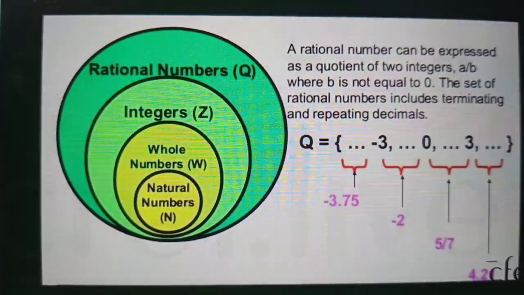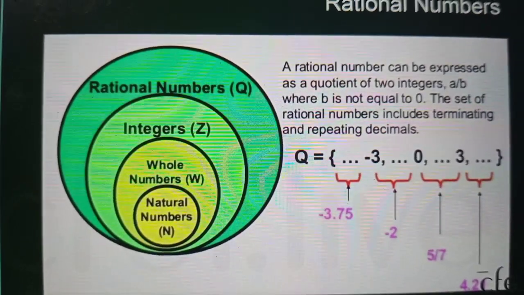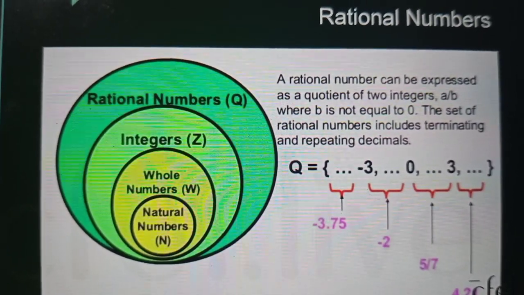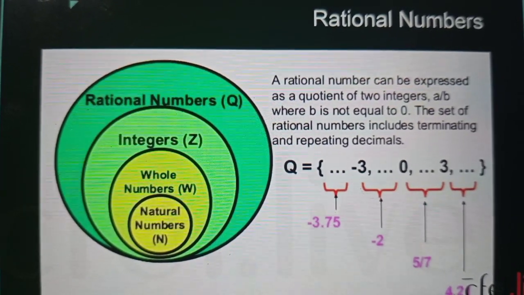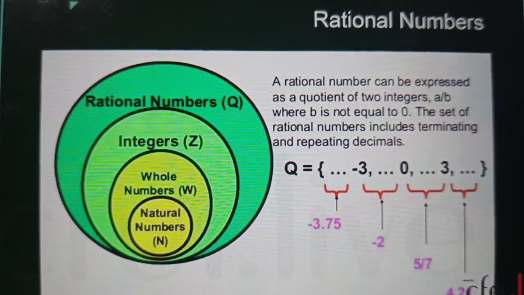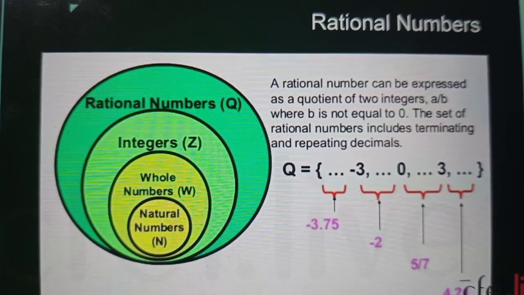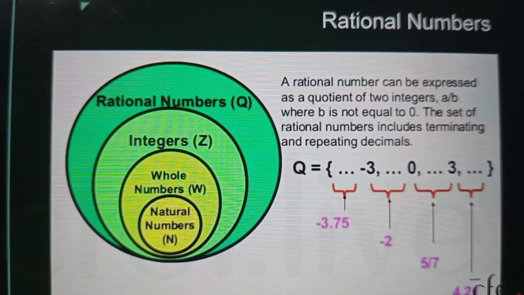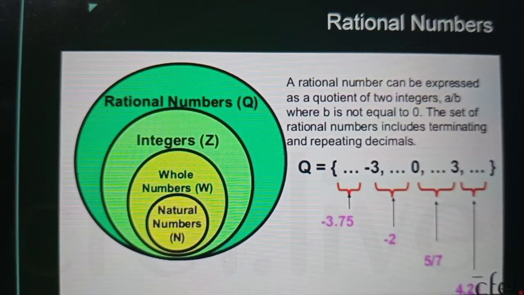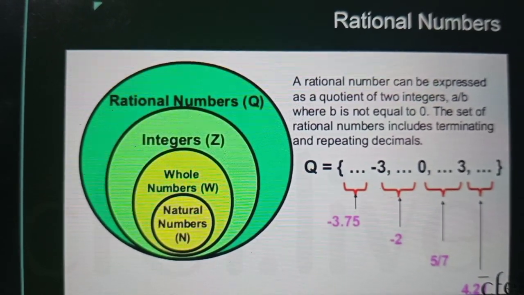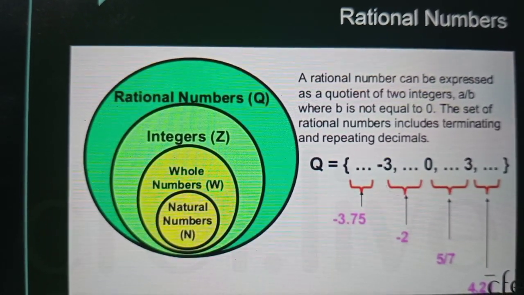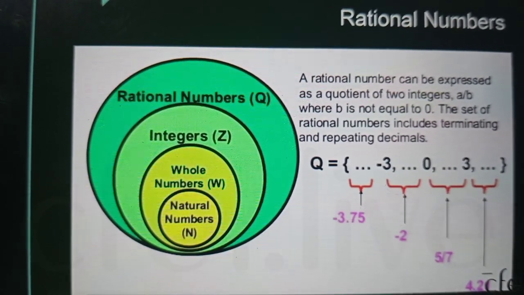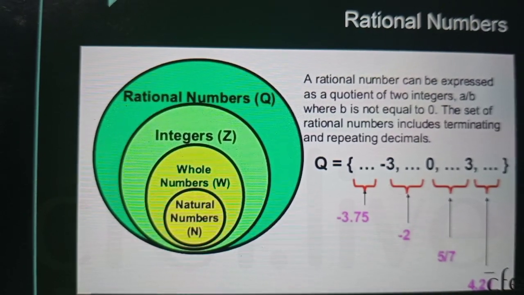So the set of rational numbers includes terminating and repeating decimals. So what are rational numbers? Rational numbers can be expressed in the form of a by b. We can also say that this can be expressed in the form of a fraction, where the fraction can be a by b or p by q, anything. The set of rational numbers includes terminating and repeating decimals, and it is denoted by Q.